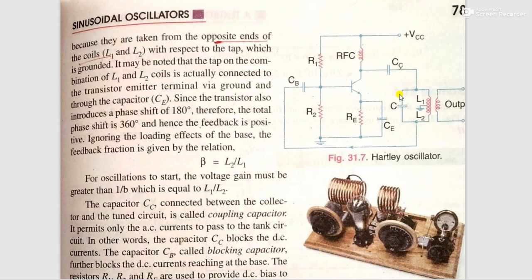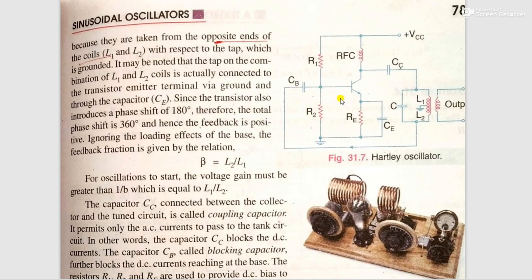The feedback between output and the input circuit is accomplished. This is the output, and it is again given as an input, that is, to the base terminal of the transistor. It is accomplished through the autotransformer action. From this tapping it is fed to the base, which also makes this circuit an amplifier.